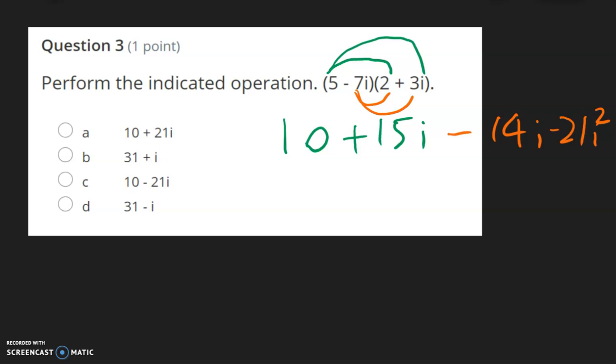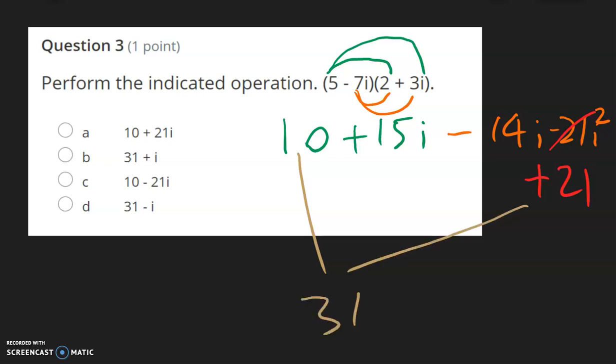So I'm going to cross this out. Negative 21 multiplied with negative 1 is positive 21. Now we just need to combine the regular parts, 10 plus 21, which is 31, and the imaginary parts, 15 minus 14 is 1i. Looking at the answer choices, that will be letter B.